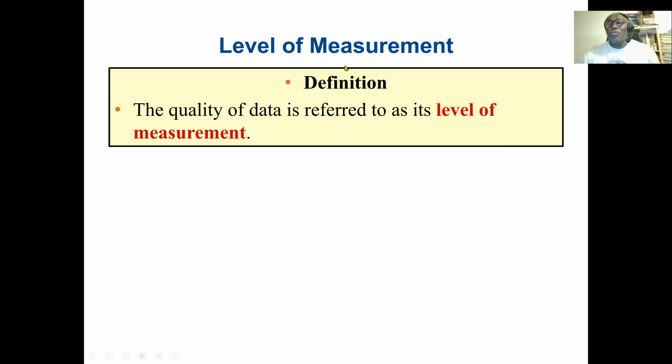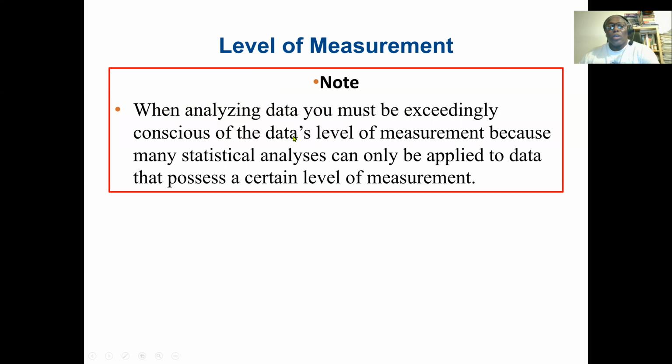Then we also have levels of measurement. The level of measurement is the quality of data. So the quality of data is referred to as its level of measurement, and we have 4 different types of level of measurement. Also, we can see that the level of measurement is still based on the concept of discrete and continuous variables. When we are analyzing data, you must be exceedingly conscious of the data's level of measurement, because many statistical analyses can only be applied to data that possess a certain level of measurement.